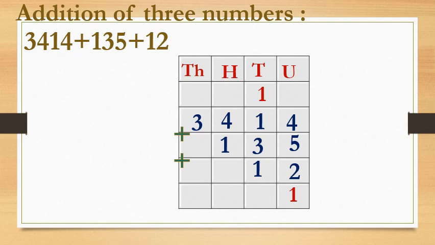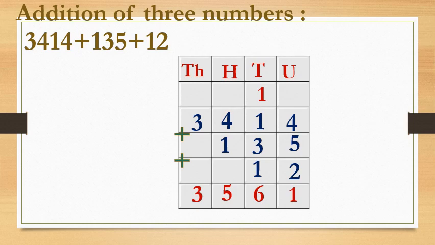Now in the tens column, how many numbers are there? 4 numbers are there. So we have to add all these 4 numbers. That is 1 plus 1 plus 3 plus 1 is 6. Okay. Now we will move to hundreds place, that has 4 plus 1, that is 5. And here in the thousands column only 3 is there.